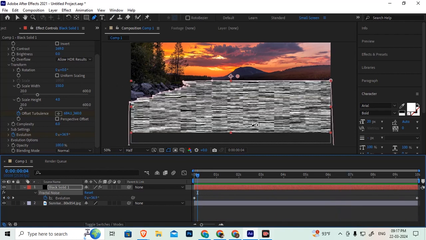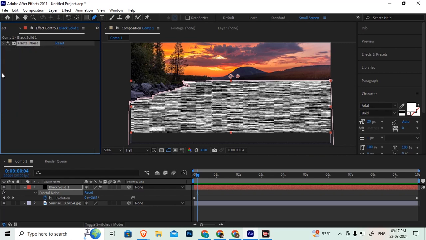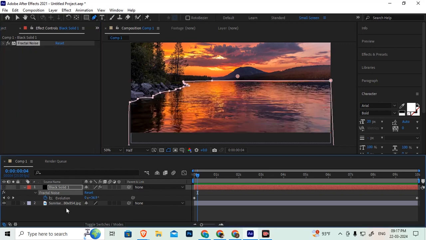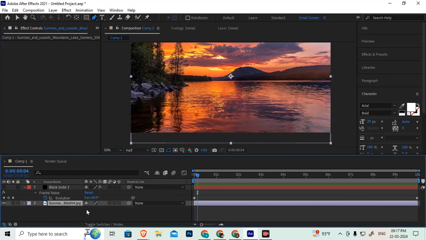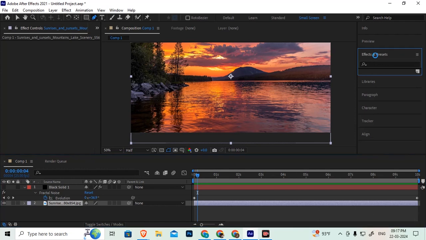So now this movement should affect the water image. So here select the main image, go to effects and presets.